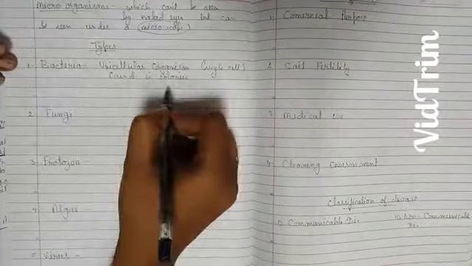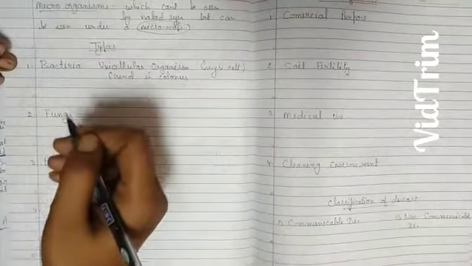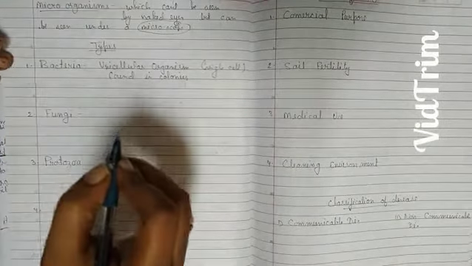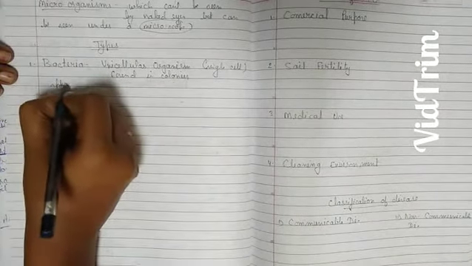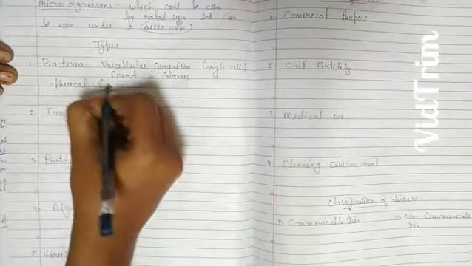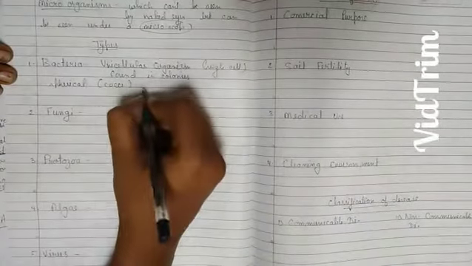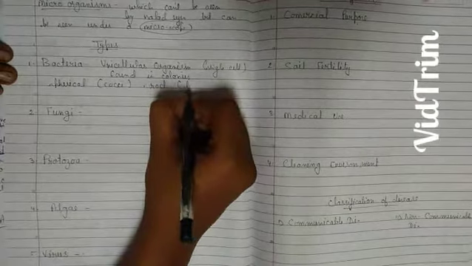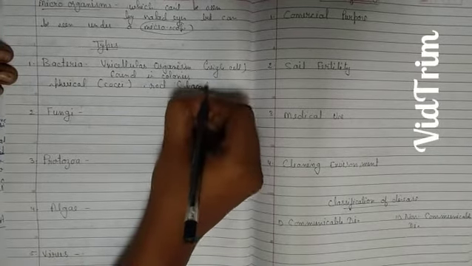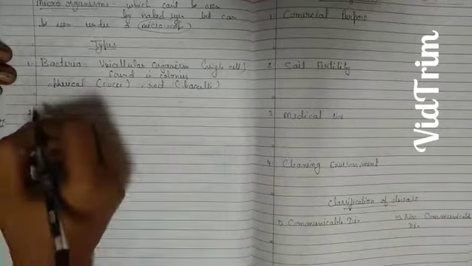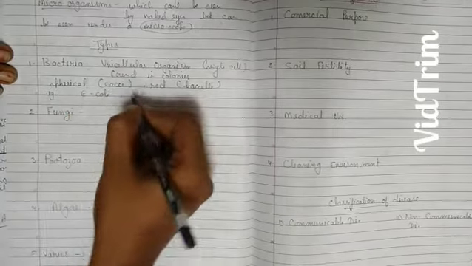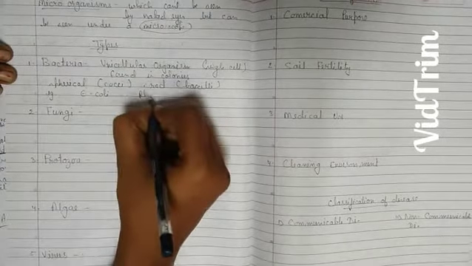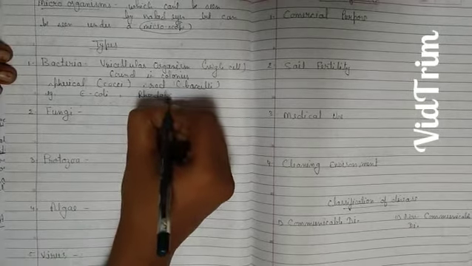Okay, bacteria are found in bulk. You may see various shapes of bacteria, like spherical in shape, rod in shape, and so on. Examples, E. coli and Rhodobacter. Rhodobacter are examples of bacteria.